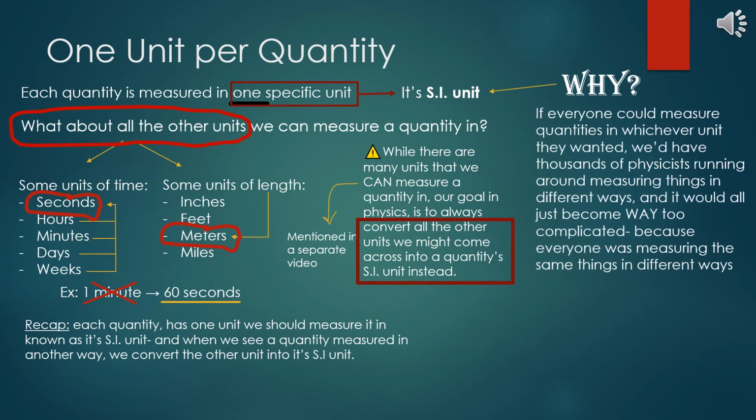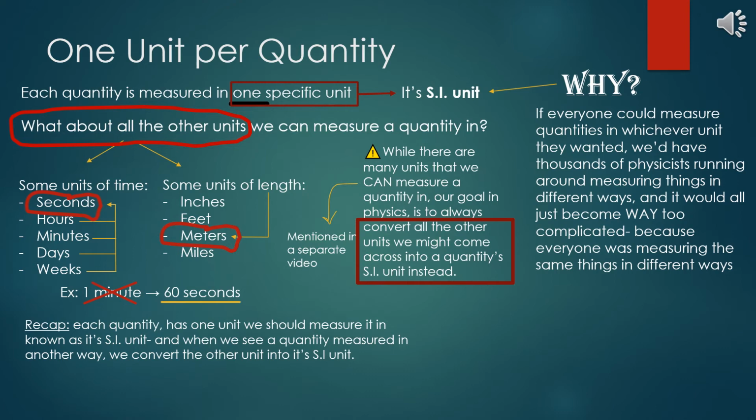If everyone could measure quantities in whatever unit they wanted, we'd have thousands of physicists running around measuring things in different ways, and it would all just become way too complicated, because everyone was measuring the same things in different ways. It makes sense, doesn't it?